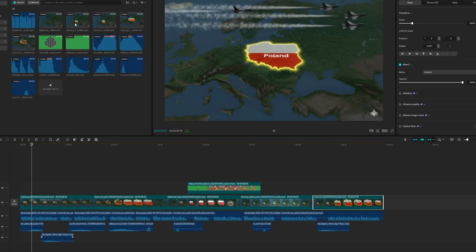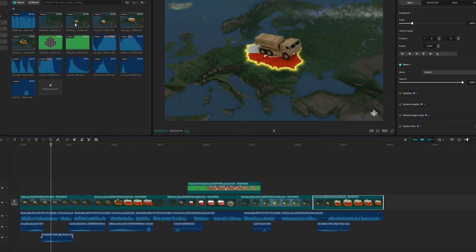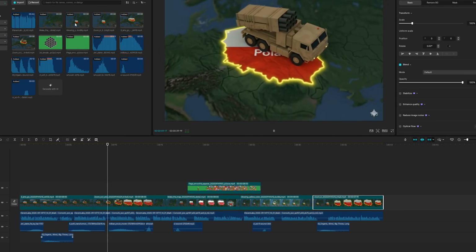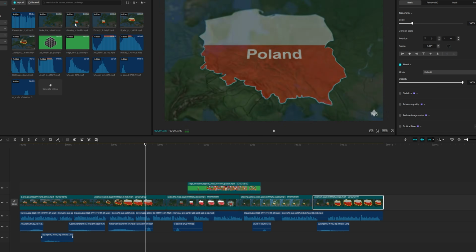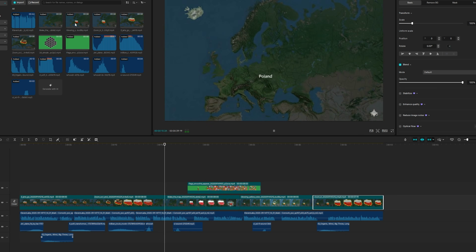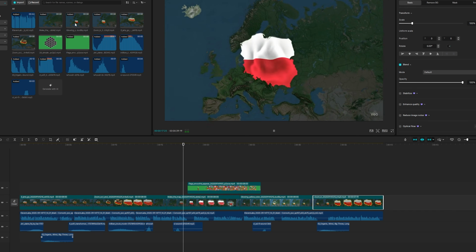Poland is on high alert tonight after confirming it has shot down several Russian drones that crossed into its airspace. Officials say the drones may have come from military operations in Ukraine, but many believe they could also be deliberate provocations. Each incident raises new questions. Are these accidents, or is Russia testing how far it can push NATO's defenses?